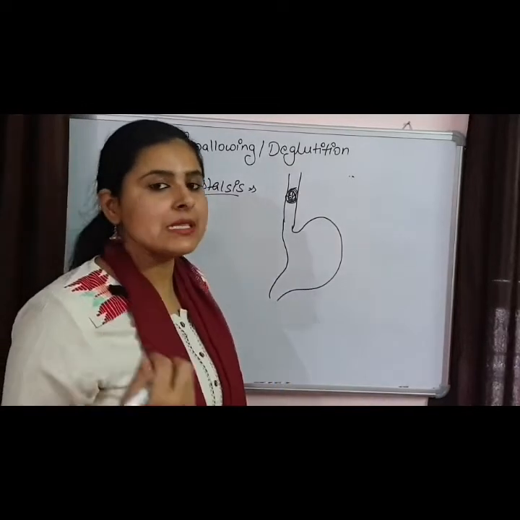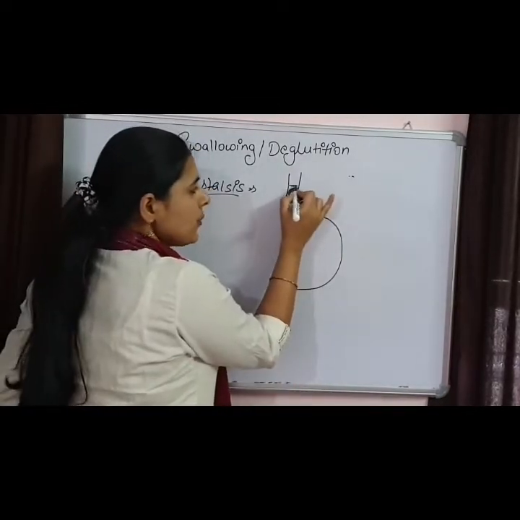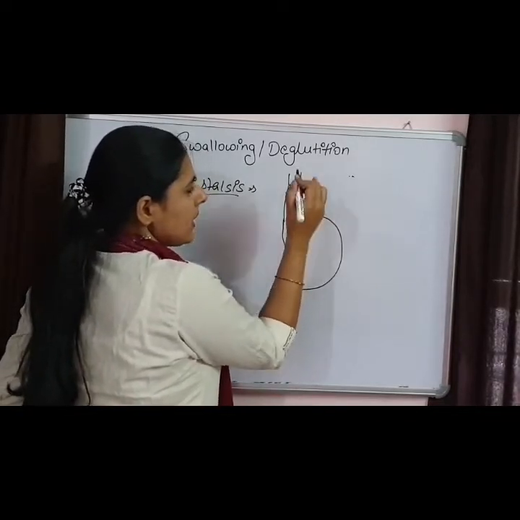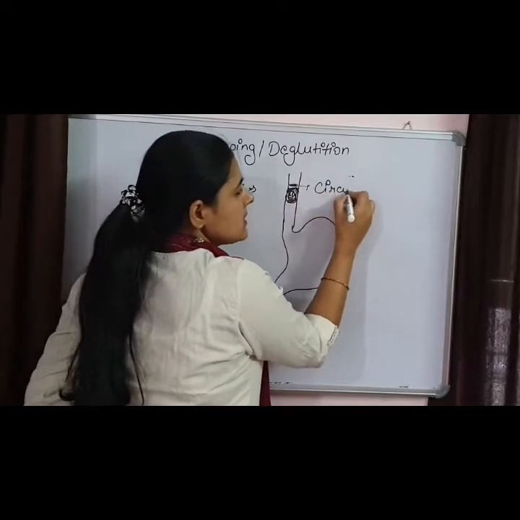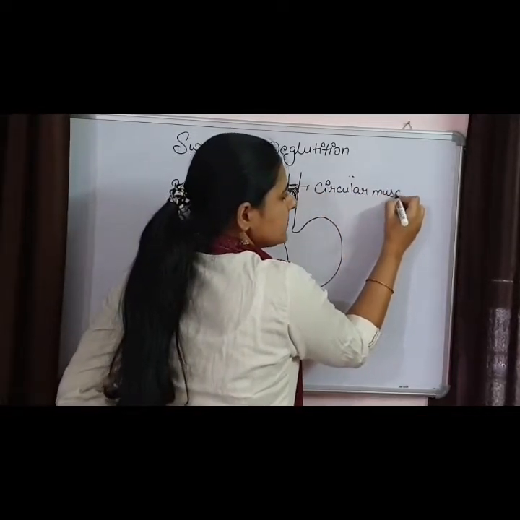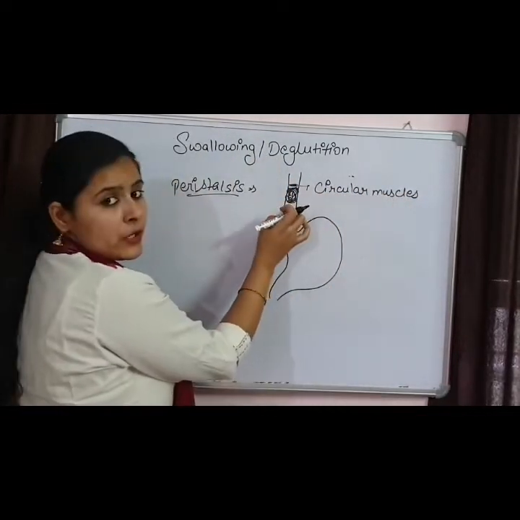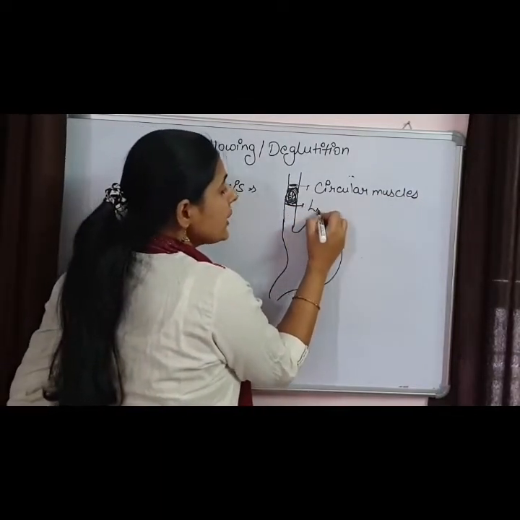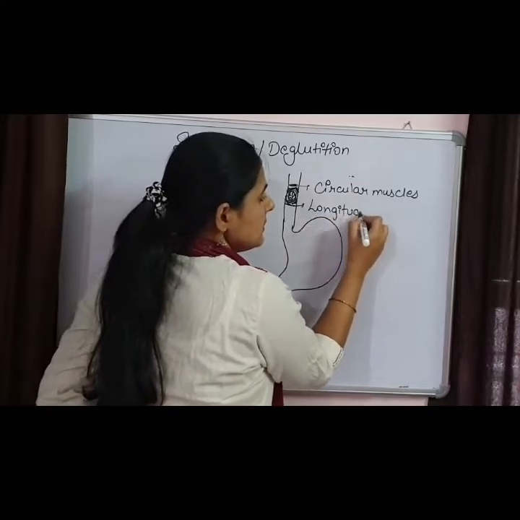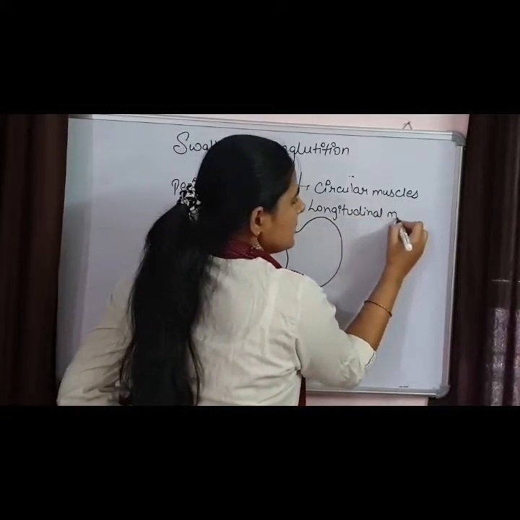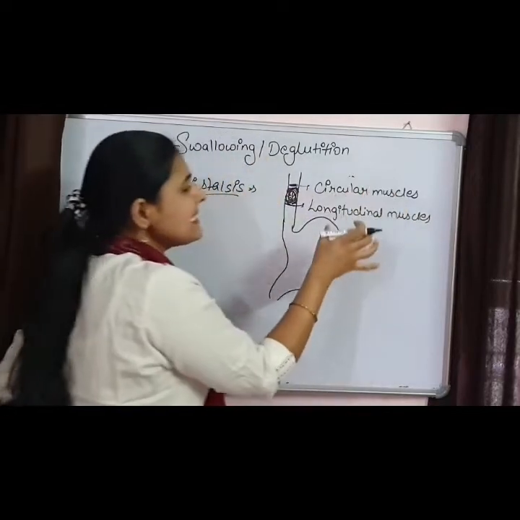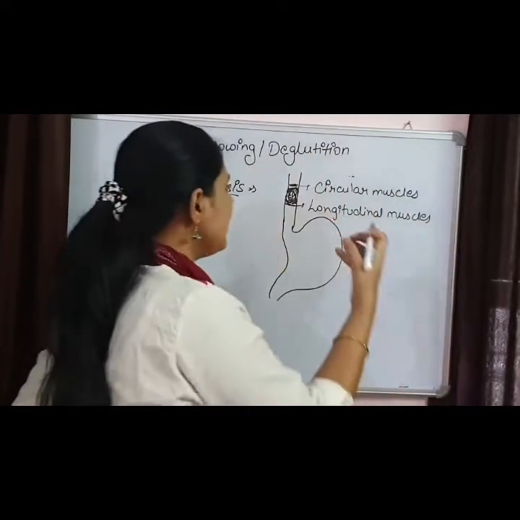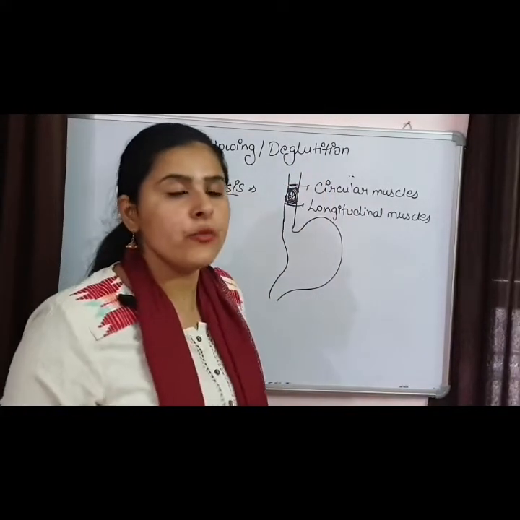Basically two types of muscles are helping over here. On the upper portion of this esophagus, around this, circular muscles are present, and in the lower part of this bolus, surrounding this portion, longitudinal muscles are present, and both these types of muscles are contracting and relaxing, and these are helping in the movement of food.